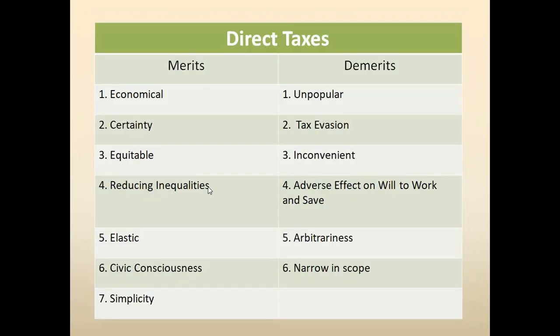In the case of the direct tax we saw that it is economical. Why? Because the tax is already deducted at source, that is TDS, tax deducted at source. When the tax is deducted at source, the cost of collecting such tax becomes cheaper. It becomes economical.